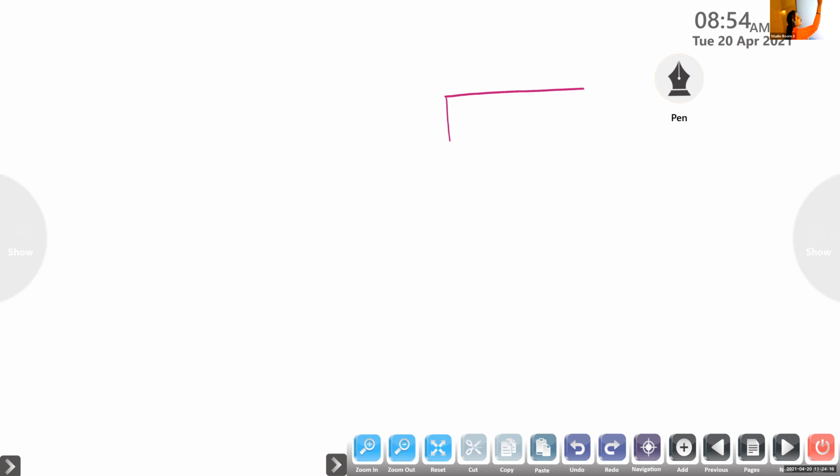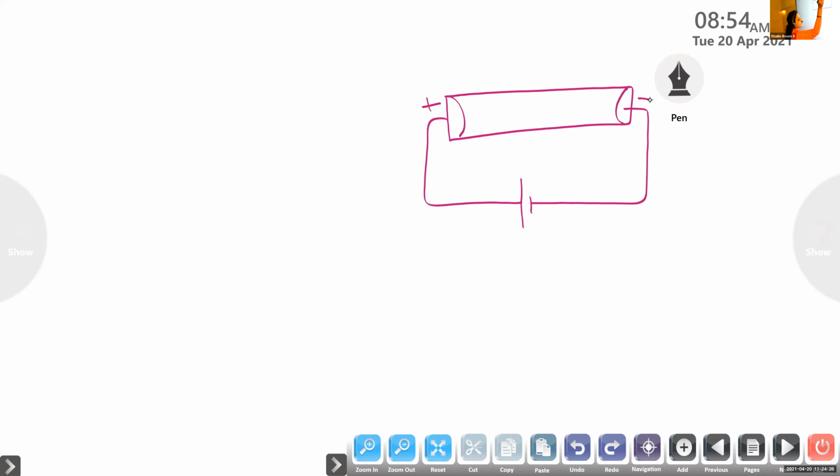For that, in the second case again we consider a conductor. Here we are applying an electric field. Then one end becomes positive and the other becomes negative. The electrons start to drift from the negative side to the positive side. Whenever we apply an electric field, due to its presence, the electrons get a force. Due to this force, the electrons start to drift from the negative side to the positive side.